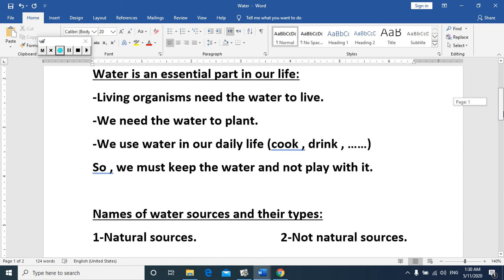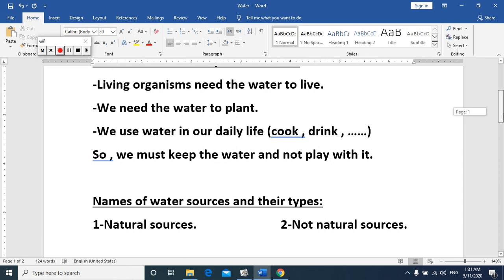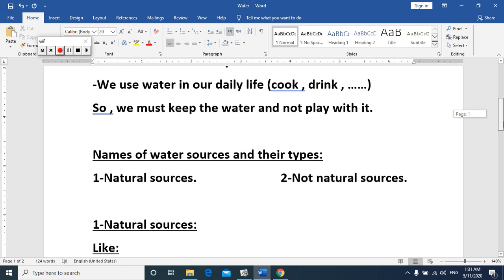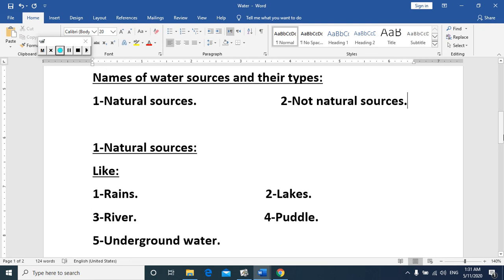After that, names of water sources and their types. We have two types of the sources of water. Number 1, natural sources, and number 2, not natural sources. Natural sources like what? Like rain, lakes, rivers, puddles, and underground water. Number 1, rain. Number 2, lakes. Number 3, river. Number 4, puddle. Number 5, underground water.